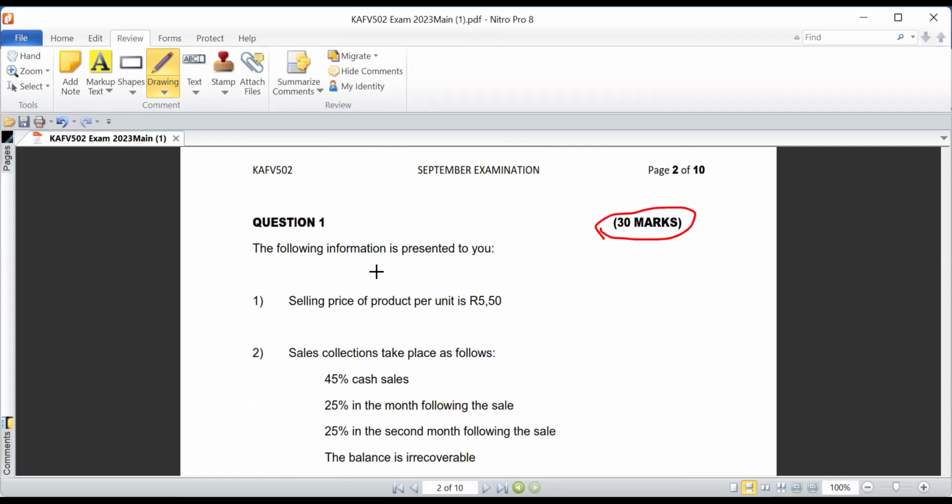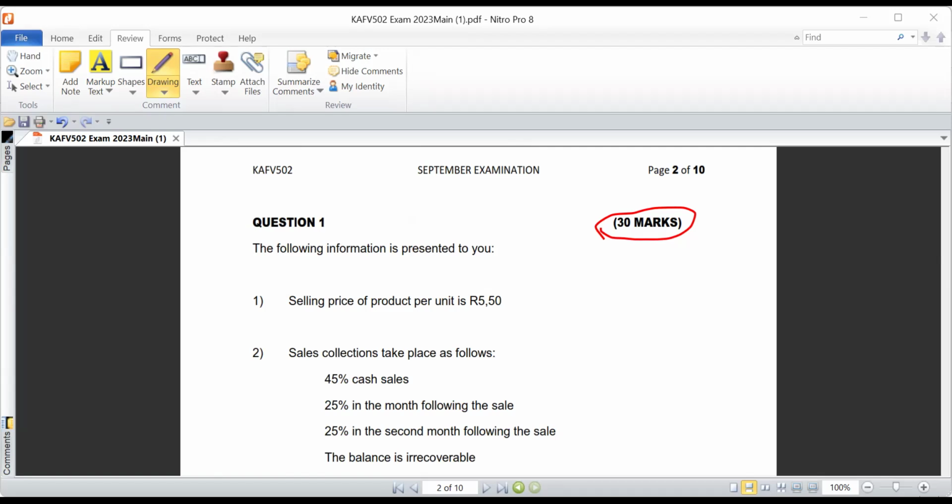Now, once you have done that, the next step would be to draft up a format for yourself. Say you're already in the exam and you're trying to answer a question of this nature, before you even go about evaluating the information. I'm going to open up a format that I had already drafted to this effect.